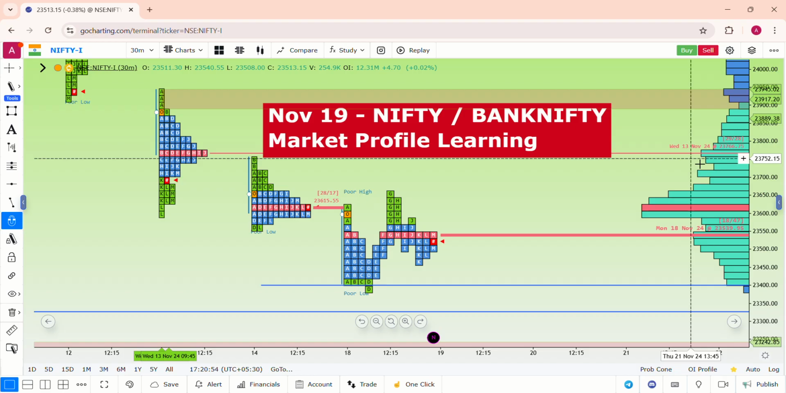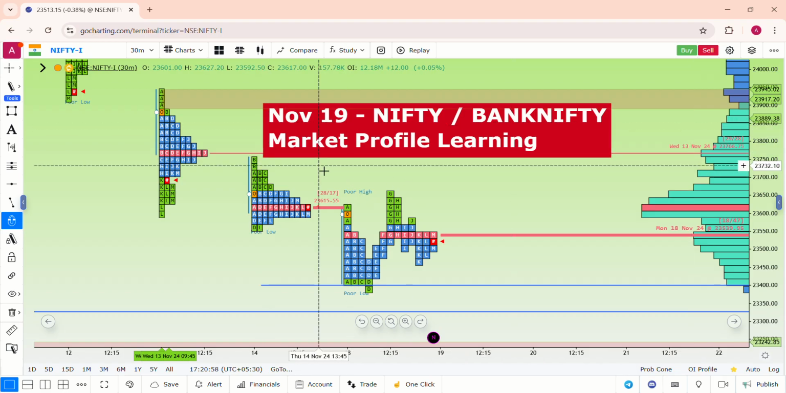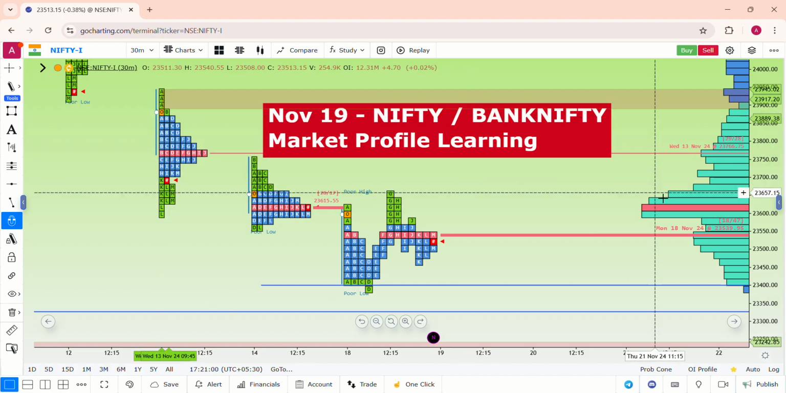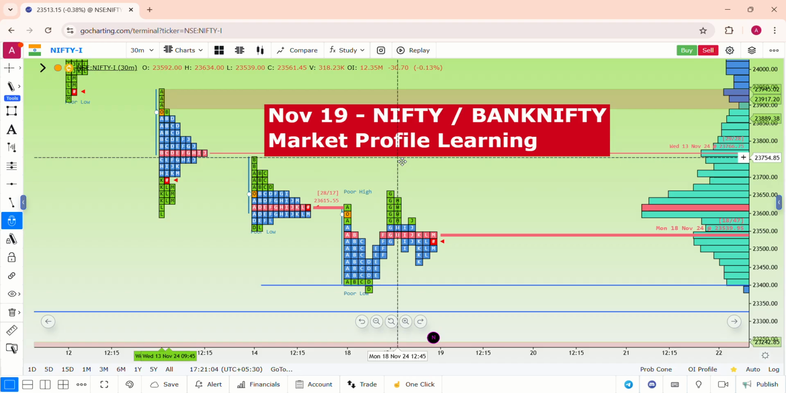So this is for tomorrow's analysis, November 19th analysis, Nifty and Bank Nifty market profile learning. This is the market profile chart, and market profile is the base for this channel. Based on market profile, we are analyzing and posting every single day the index video for both Nifty and Bank Nifty. So let's get into today's analysis, how the profile built for Nifty first.